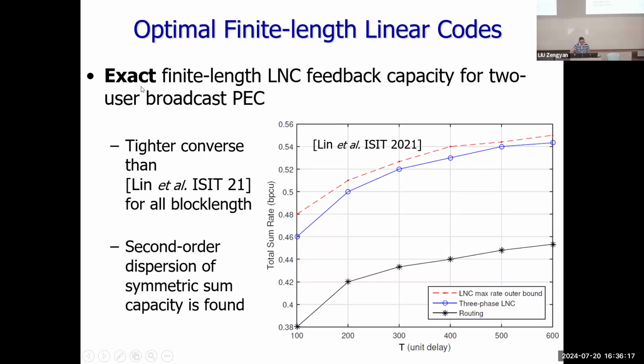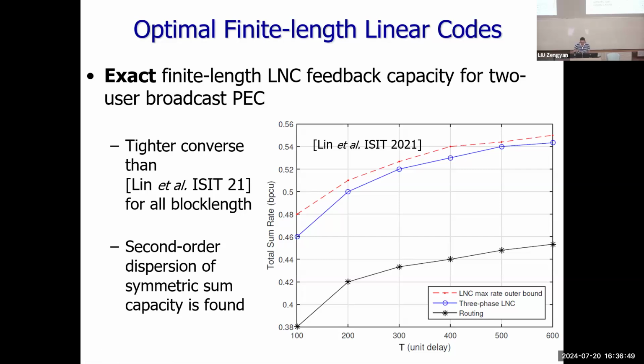The exact means that our converse is tight for any blocklength T. So this is our previous ISIT paper. We found a not-so-good converse, but now we can show that this converse already matches the achievability in this blue curve. Okay, so this is the focus of this talk. And based on this matched converse, for arbitrary T, we can also find the second-order dispersion.